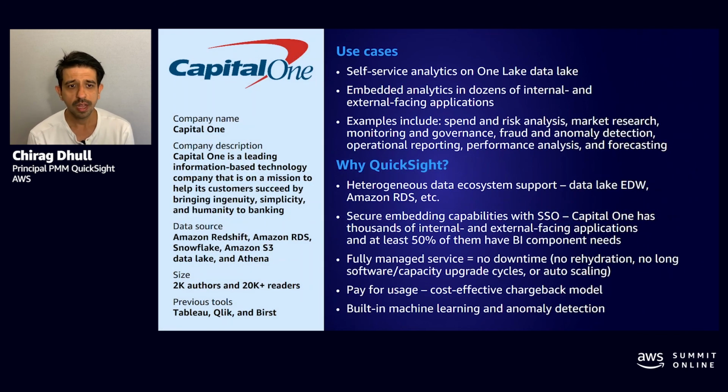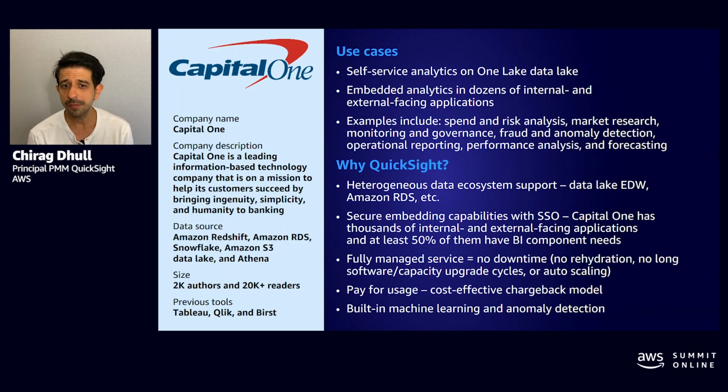Now, I would like to talk about a few of QuickSight's customer use cases. First is Capital One, which is, of course, in the financial service industry. Capital One have adopted QuickSight as a self-serve tool to sit on top of their data lake. Now, they have a data lake in S3. They also use Snowflake as well as Redshift and RDS.